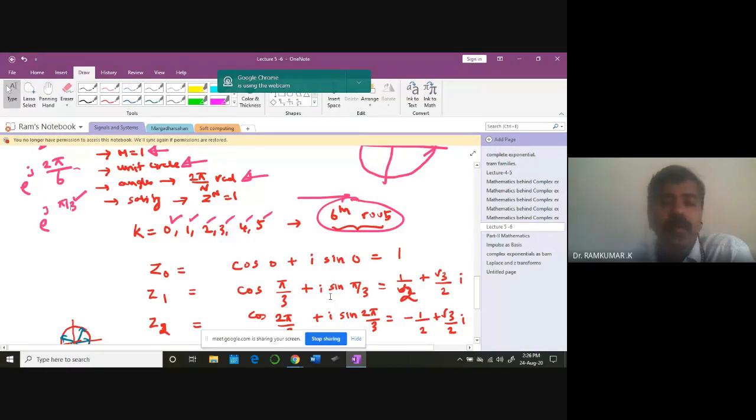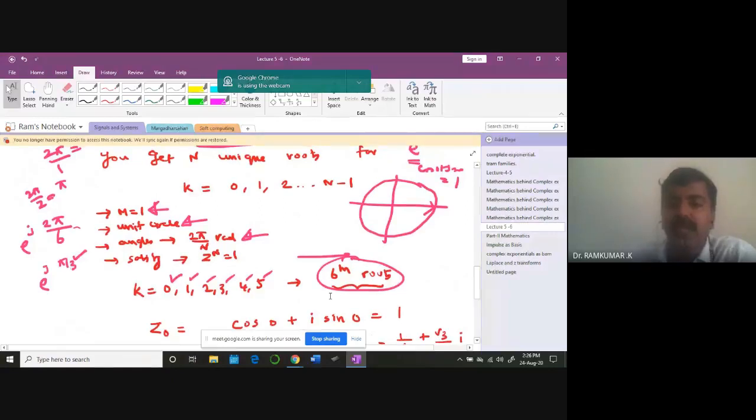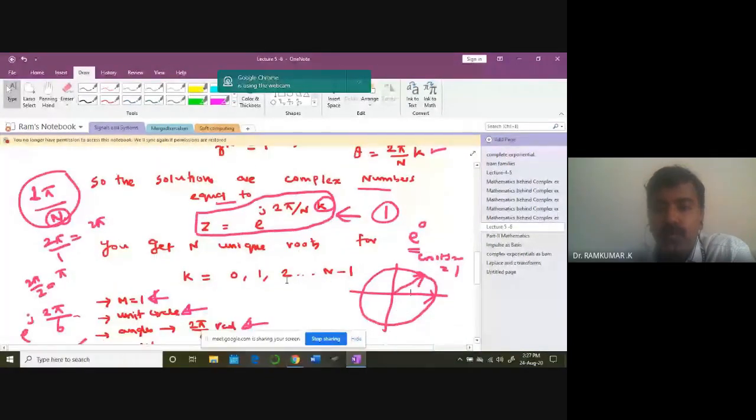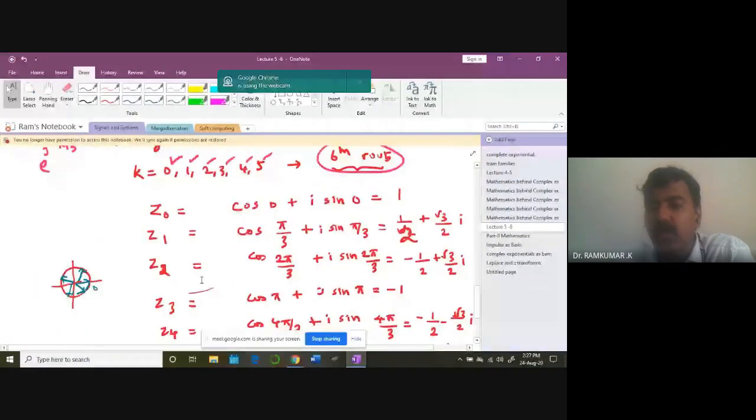60 degree. Okay. So somewhere around here, the second root. Okay. The third one, again k is equal to 2 is plugged in. If you plug in 2, what do you get? You get 4 pi by n, 4 pi by 6. That's going to be 2 pi by 3. That's going to be minus 1 by 2 plus square root of 3 by 2 i.